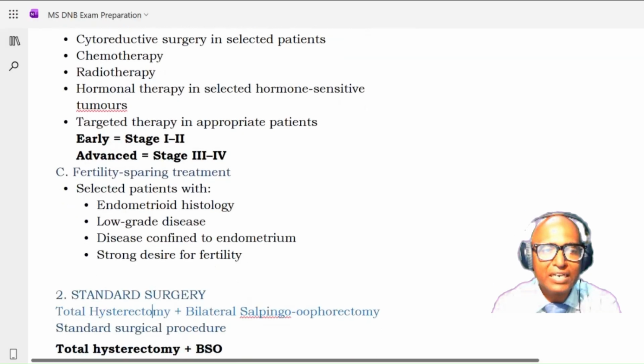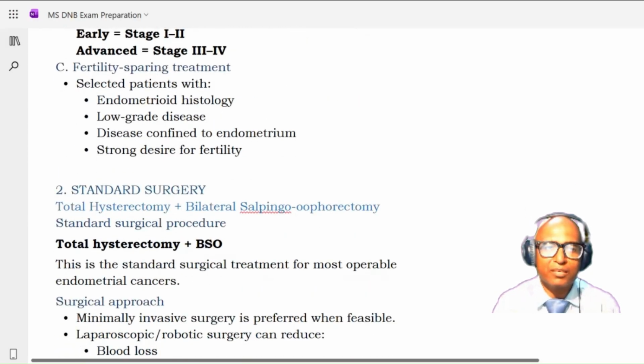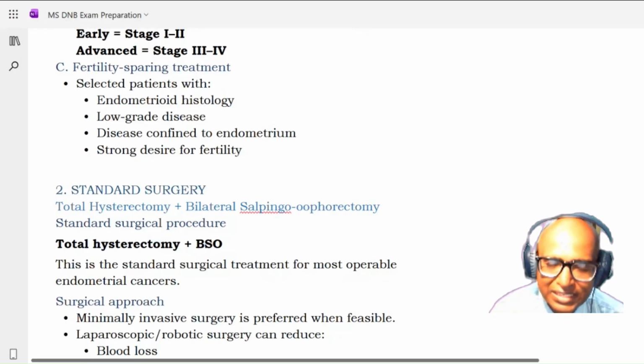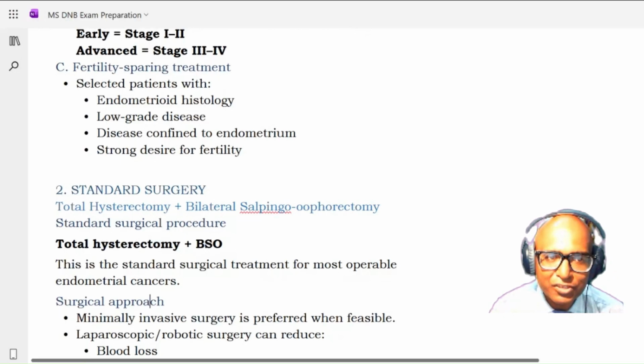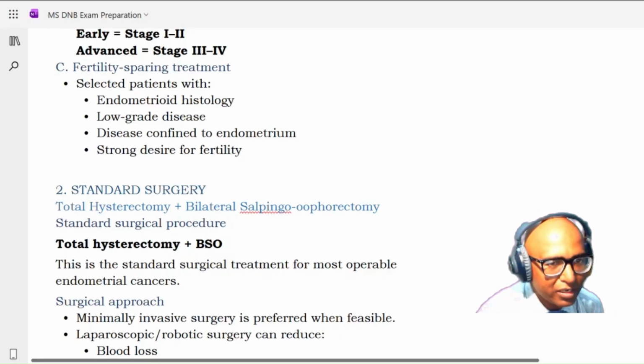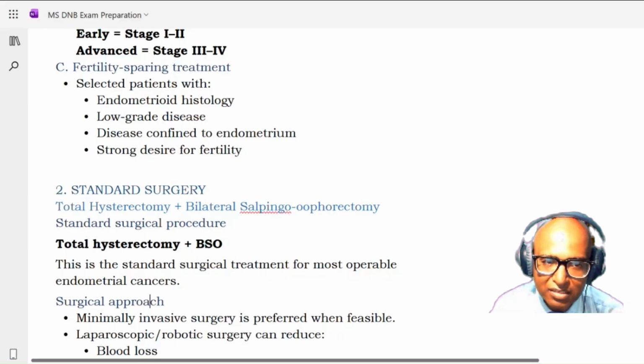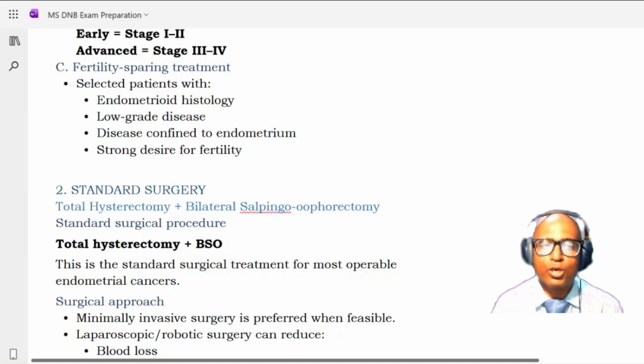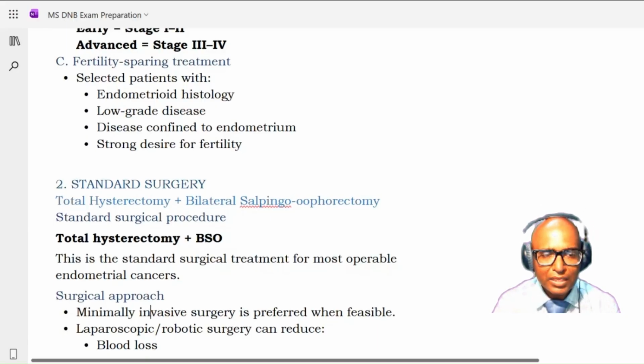Now coming to the fertility sparing treatment. It is only for very selected patients. Which are these category of patients? The patient should have the endometrioid variety of endometrial carcinoma. It should be low grade disease. Disease should be confined to the endometrium, and there should be strong desire for fertility. So these are the indications, or prerequisites I would like to say, for fertility sparing treatment: endometrioid histopathology, low grade disease, disease confined to the endometrium, and strong desire for fertility.